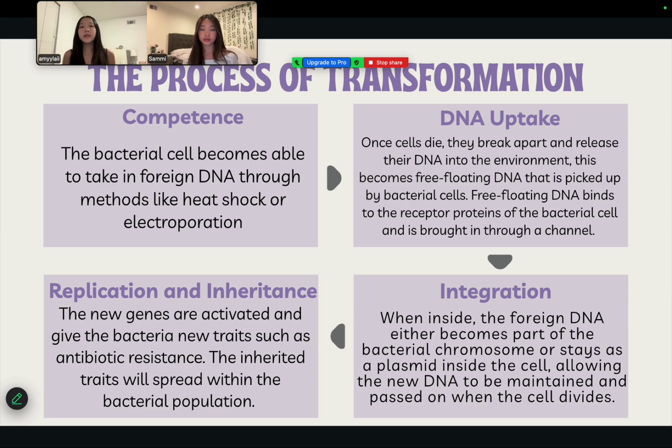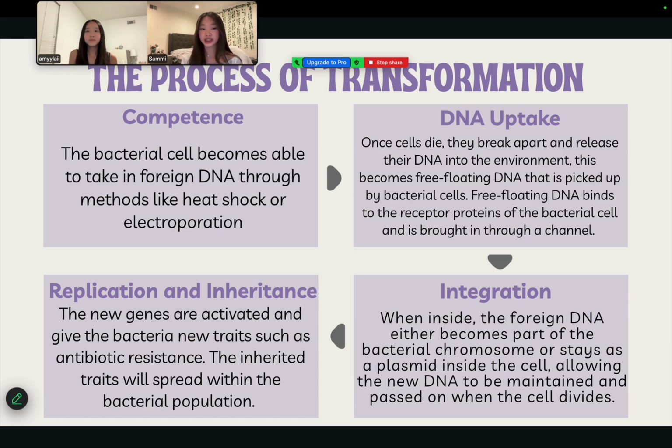The next step is known as DNA uptake. Once a cell dies, it breaks apart and releases its DNA into the environment. This allows bacterial cells to scavenge through their surrounding environment and pick up this free-floating DNA. Free-floating DNA, or naked DNA, binds to the receptor proteins of the bacterial cell and is brought in through a channel.